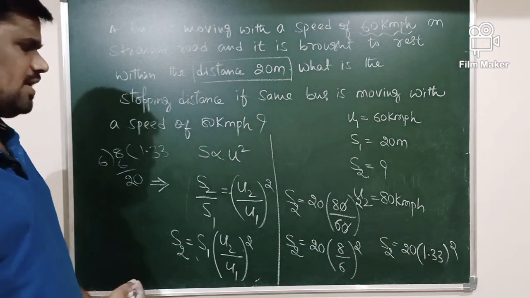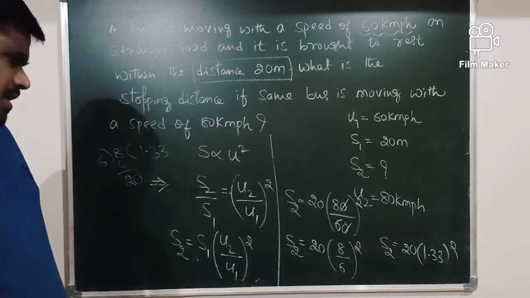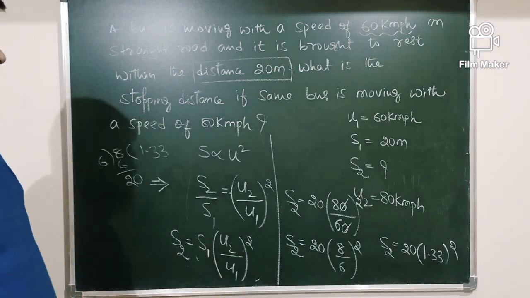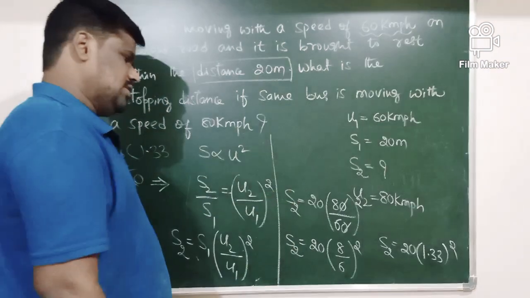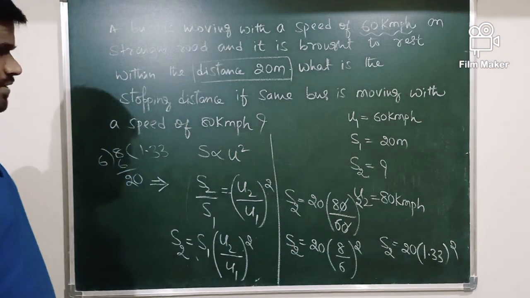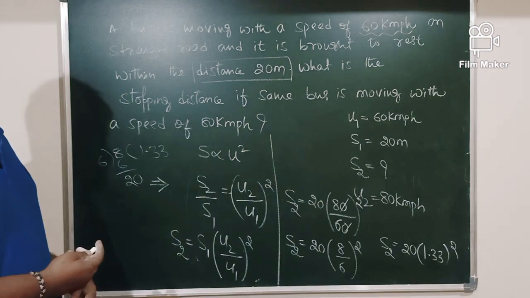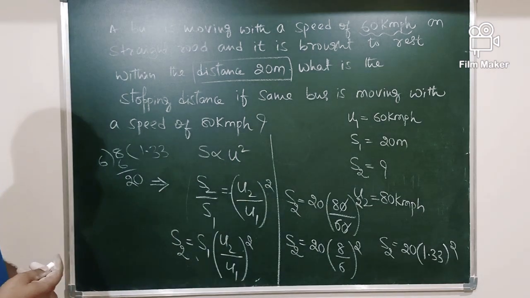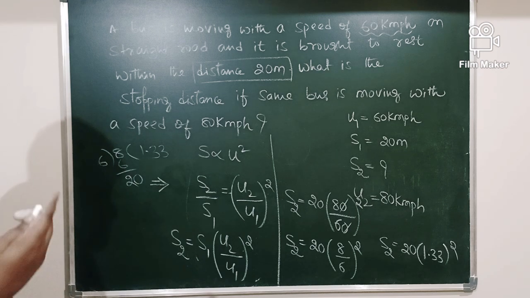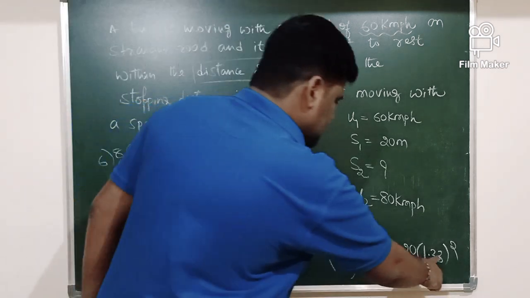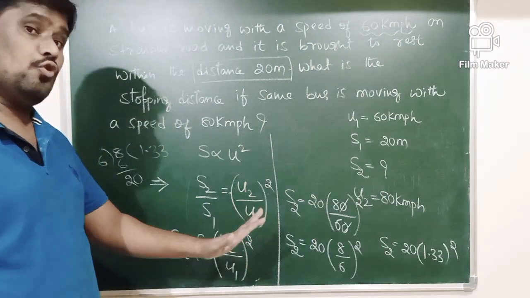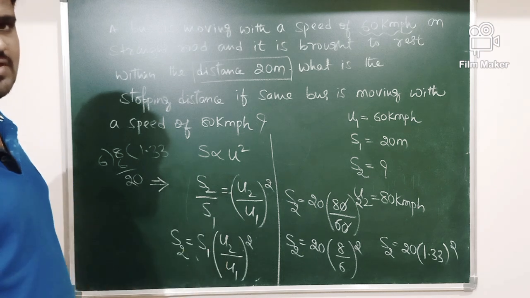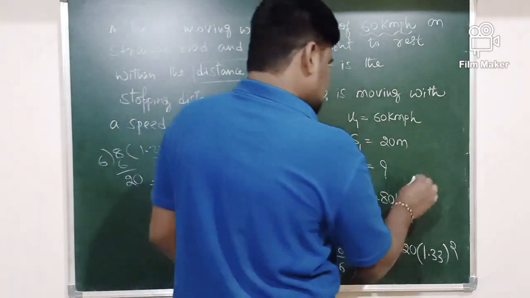Directly you can make it square, or 1.33 whole square you can simplify. 1.33 is nearly close to 4 by 3. 4 square is 16, 3 square is 9, so it will be 16 by 9. 4 by 3 square is 16 by 9.